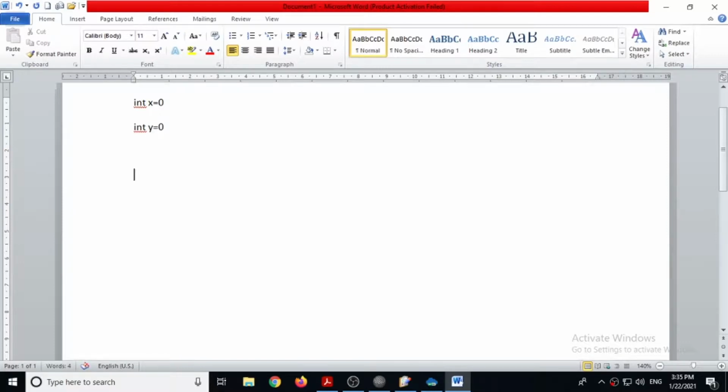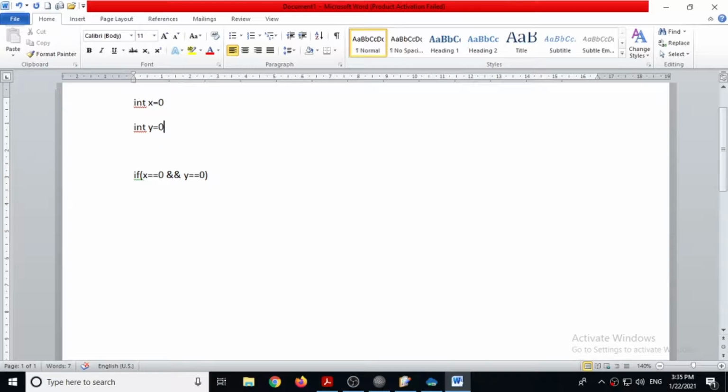Now if x double equal to 0 AND operator y double equal to 0, this entire statement becomes true.